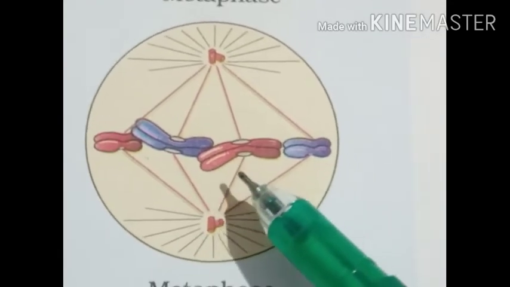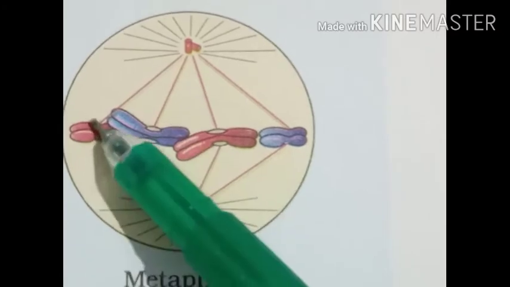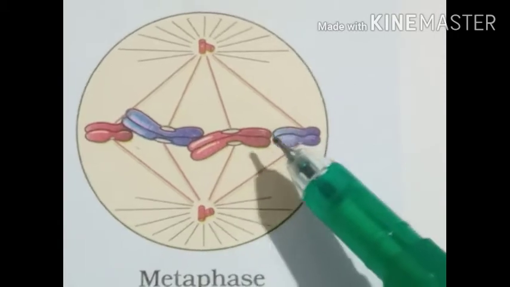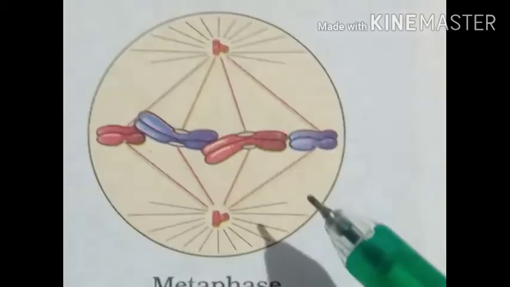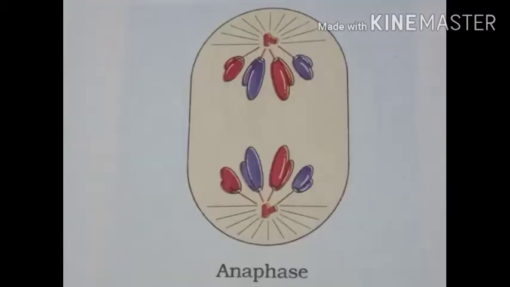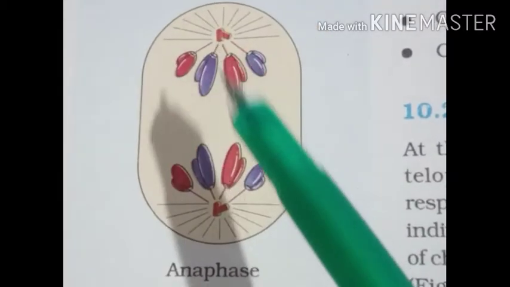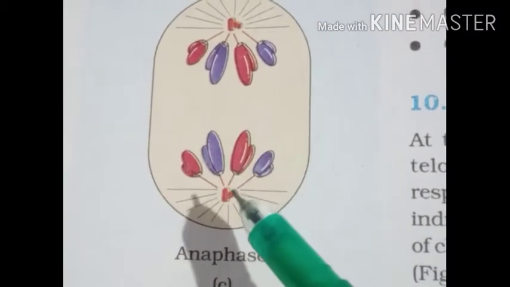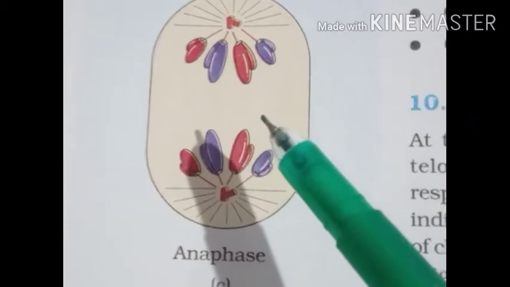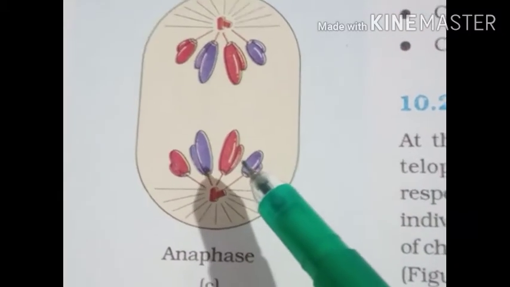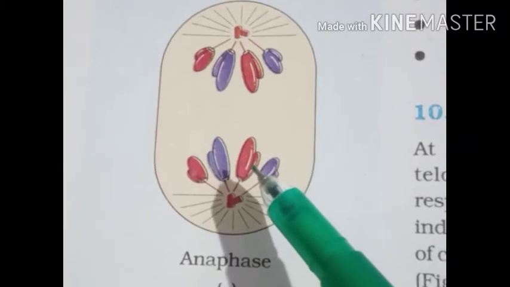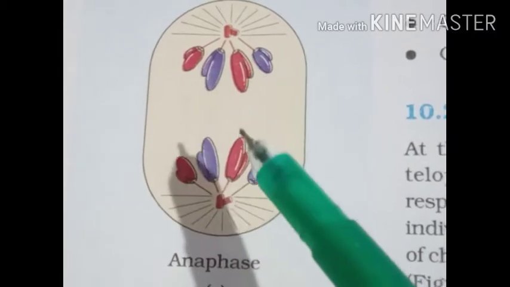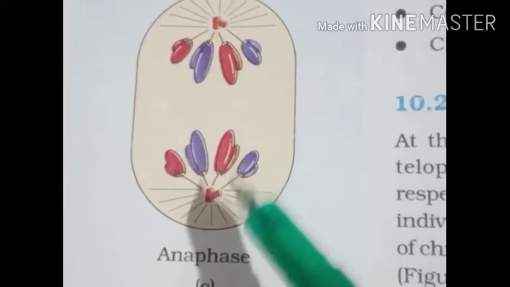So at the onset of anaphase, each chromosome arranged at the equatorial region at the metaphase plate splits simultaneously, and the two chromatids, which were the sister chromatids, are now referred to as the chromosomes of the future daughter nuclei, and begin their migration towards the two opposite poles.